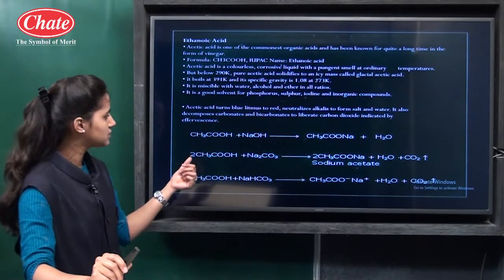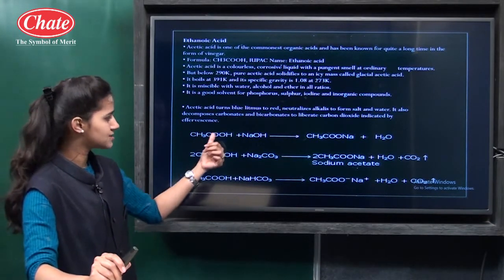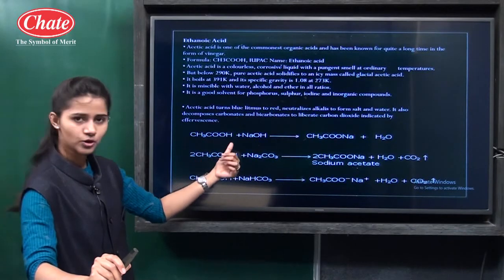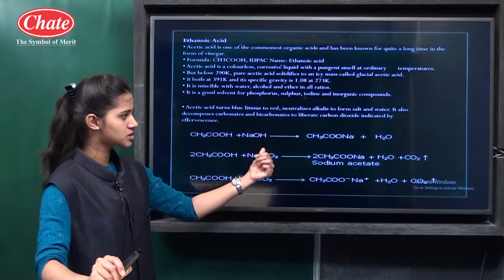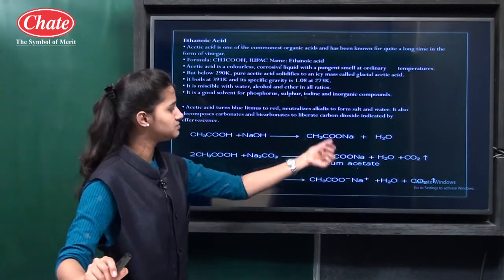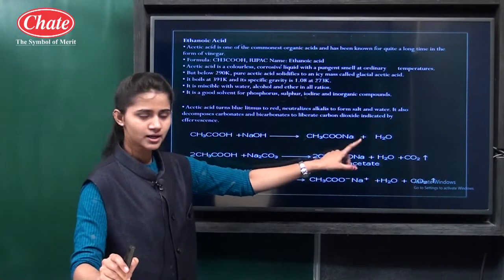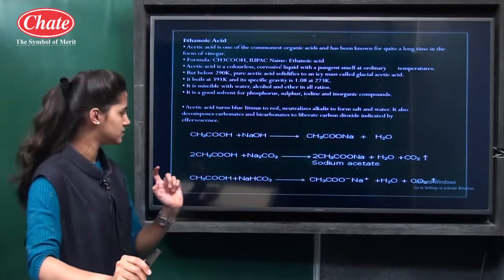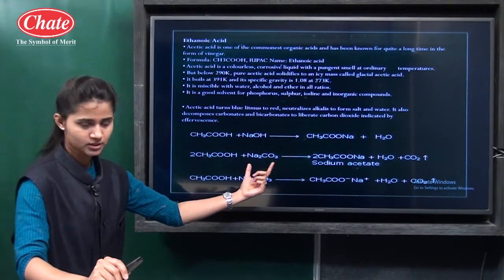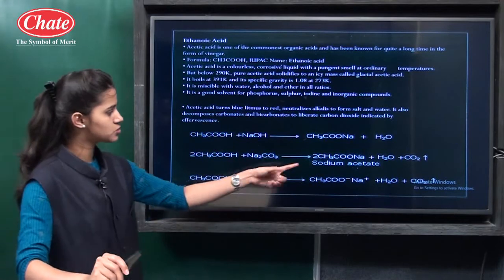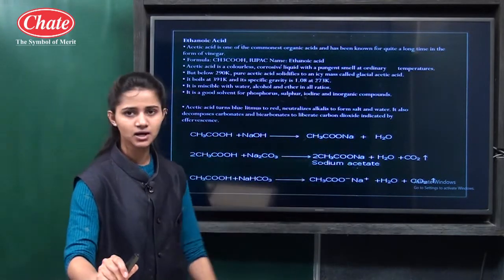Further, the chemical properties of acetic acid are given. This is acetic acid, CH3COOH, meaning ethanoic acid. When it reacts with the base sodium hydroxide, it produces sodium acetate, CH3COONa, and at the same time water is released. When ethanoic acid reacts with sodium carbonate, Na2CO3, it produces sodium acetate, and water and carbon dioxide are released.